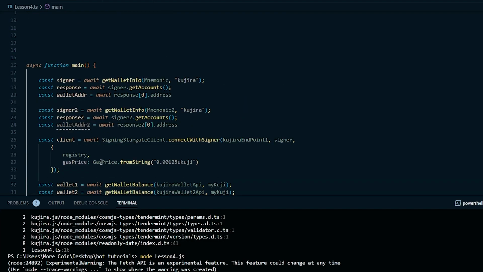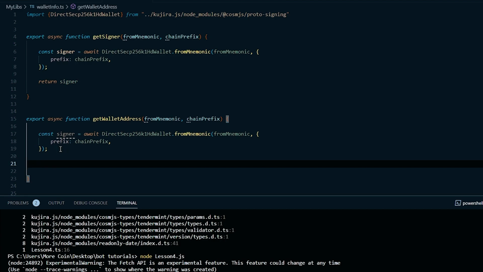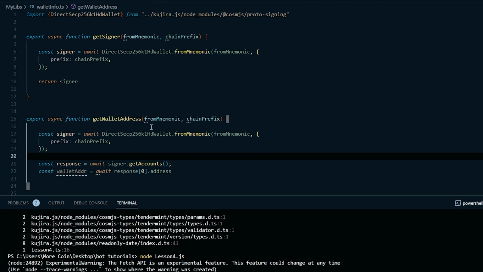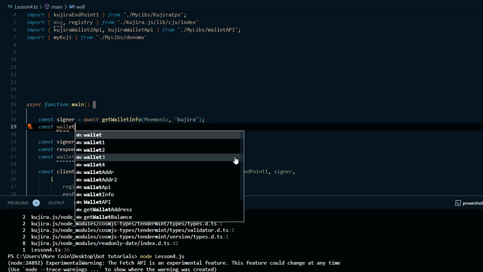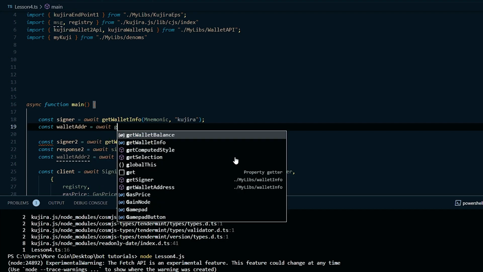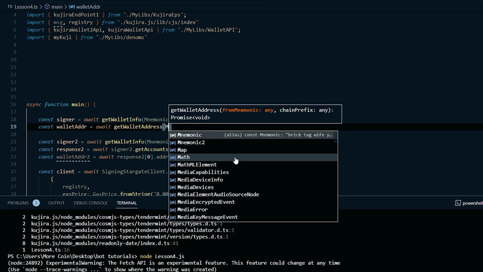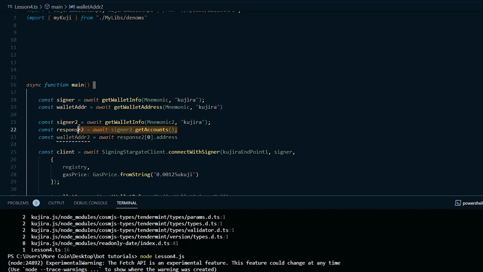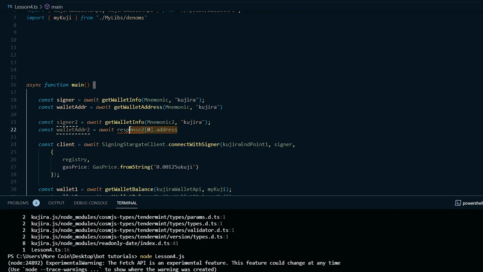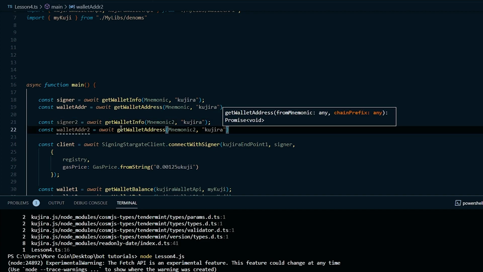Now, let's copy these 3 constants into the function that we created for getting wallet address. Then remove this one line. Okay, now with these new functions created, let's refactor the original code. Instead of these lines, we can simply type in const wallet address equals await getWalletAddress. And we can do the same for wallet address 2.